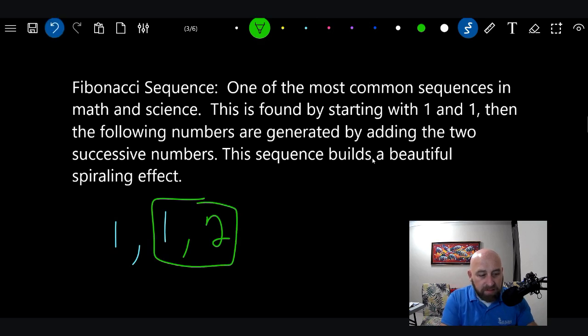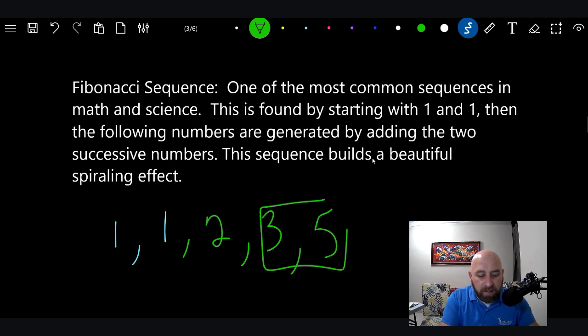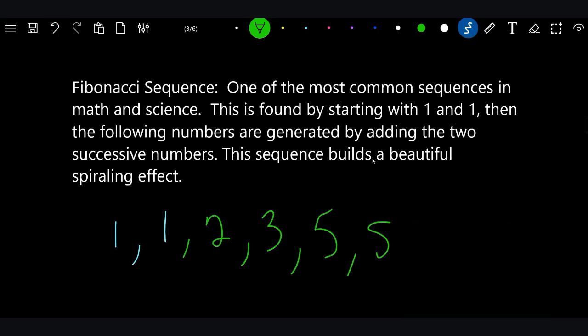Then you add these two terms, so the next one is 3. Then you add these two terms, so the next one is 5. You add these two terms, so the next one is 8. You add these two terms, so the next one is 13. You add these two terms, so the next one is 21. And so on and so on and so forth. And that is on page number 451.